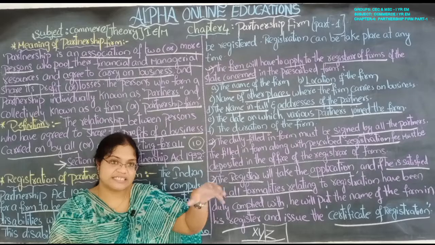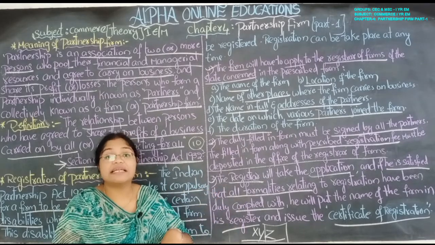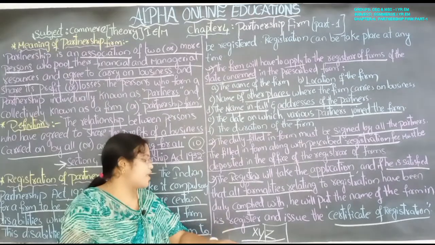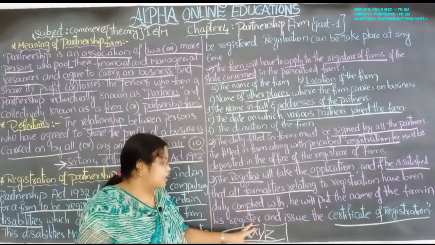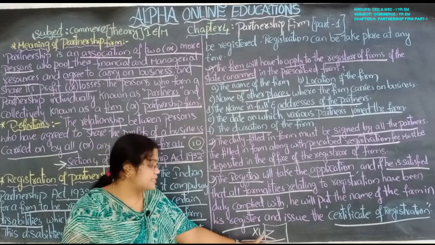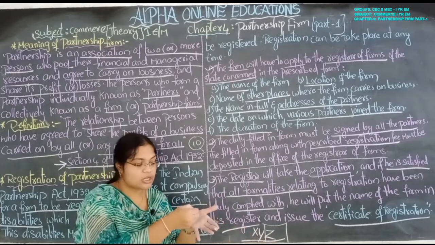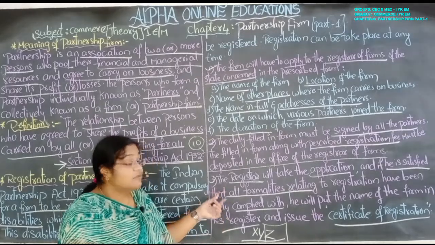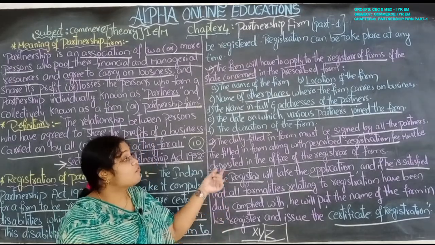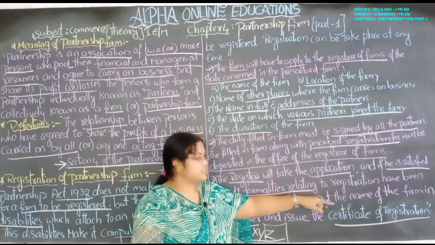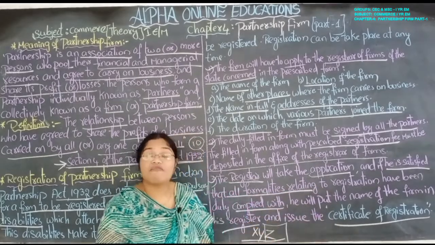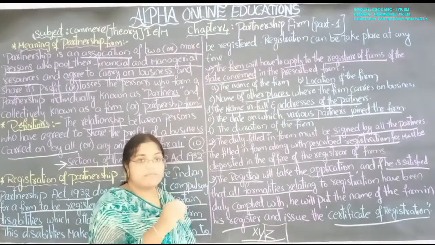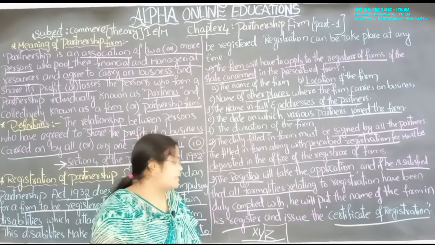You have an attendance register, where they enroll your name. In the same way, the partnership business name, XYZ, is also enrolled in the register of firms.